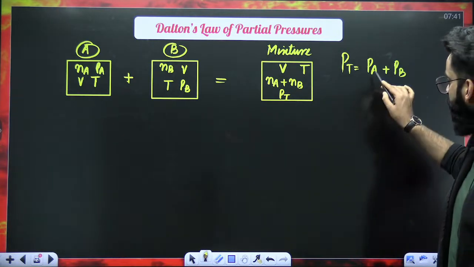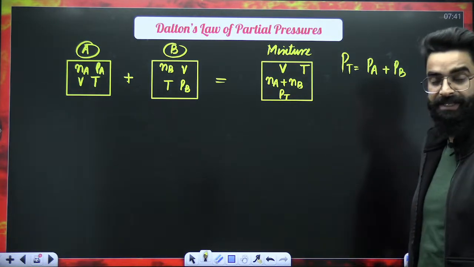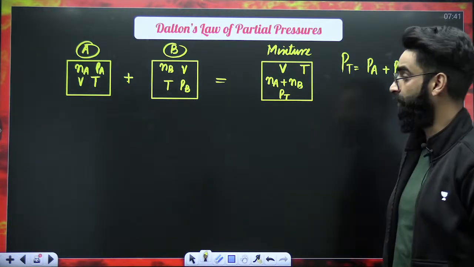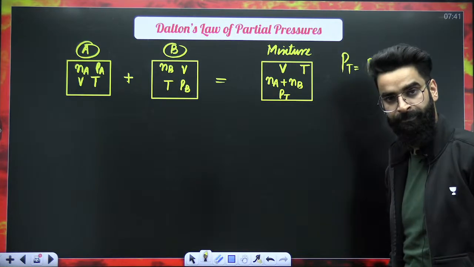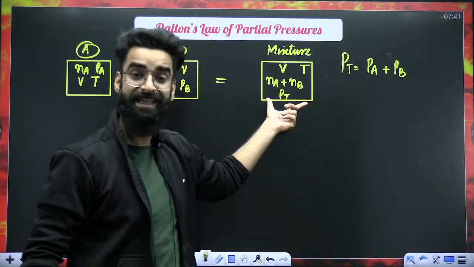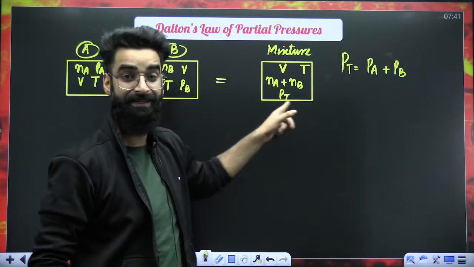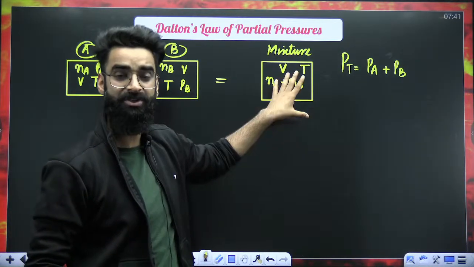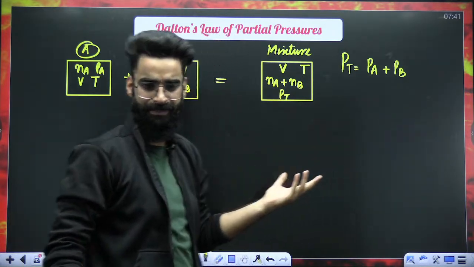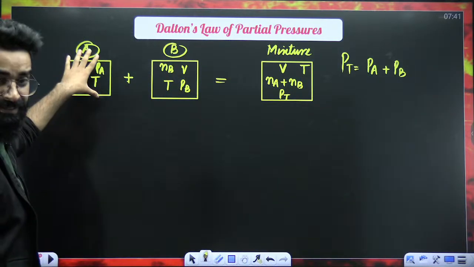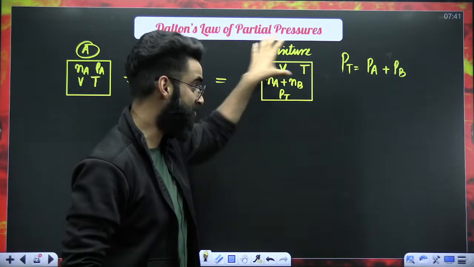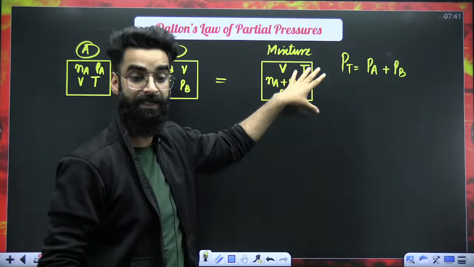The contribution made by gas A towards the total pressure is called the partial pressure of gas A. The contribution made by gas B towards the total pressure is called the partial pressure of gas B. Because in this resulting container, you have gas A as well as gas B, so there is a mixture of gas here. The total pressure of the mixture has to be equal to the sum of the contributions made by both the gases. Initially I had gas A in one container and gas B in another. Now you are mixing them up, so this mixture contains gas A plus gas B.